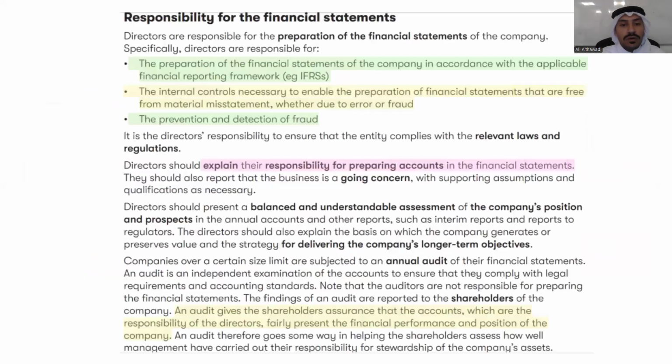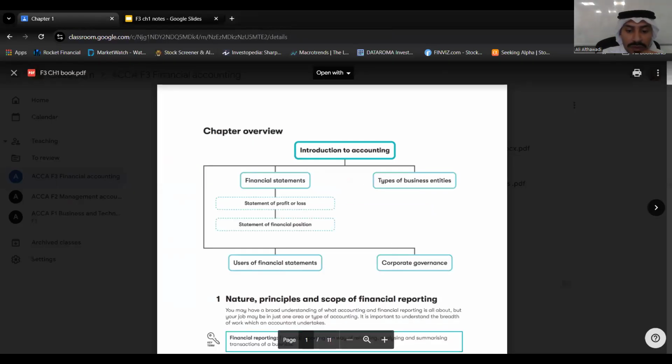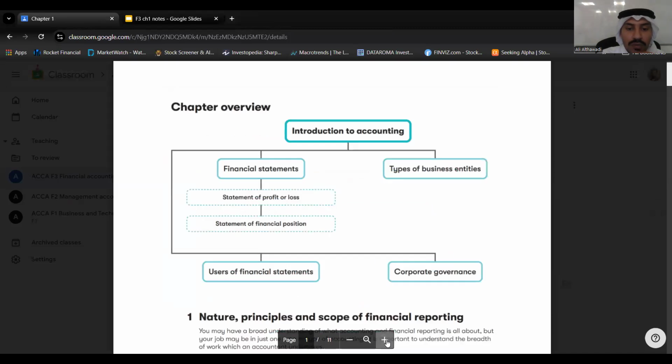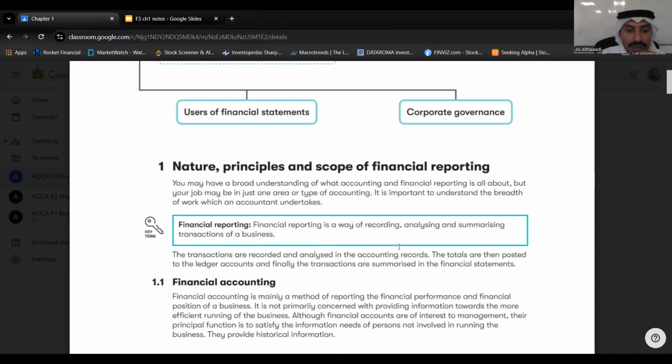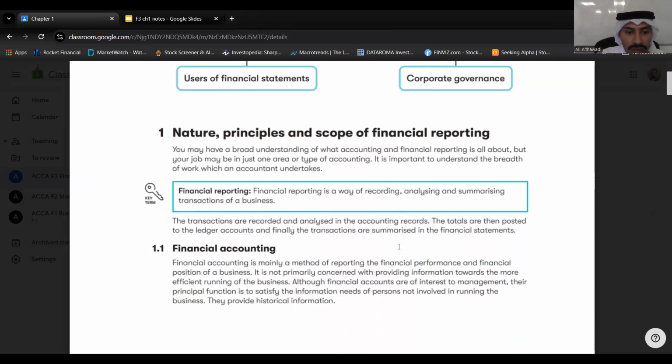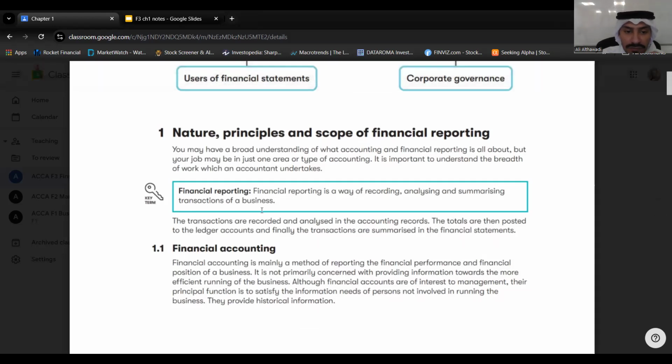Okay, so now I'll go to the book. Let's see what we have in the book. Important things that I want you to focus on. Most of the main topics or the main ideas we have already discussed. We'll just go through the book and see if there is something that we need to go through again. As I said, if I say definitions, you have to go with the definition which is mentioned in the book.